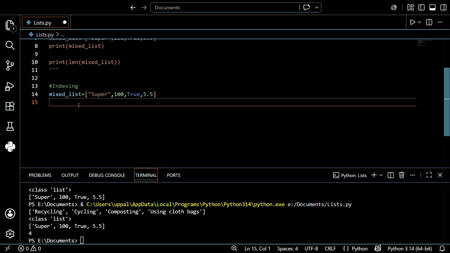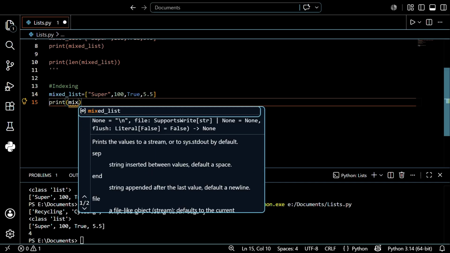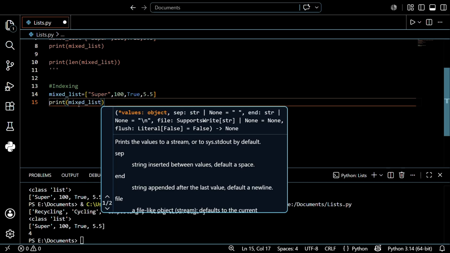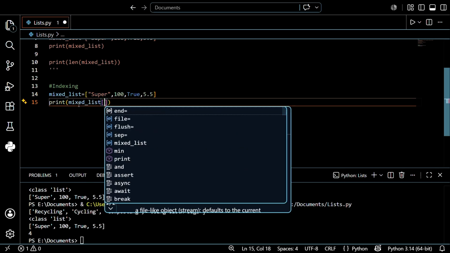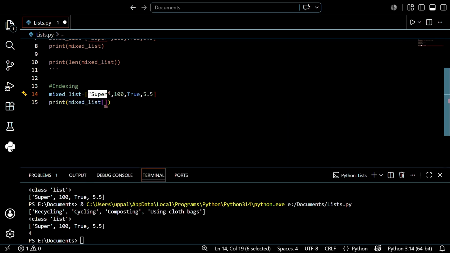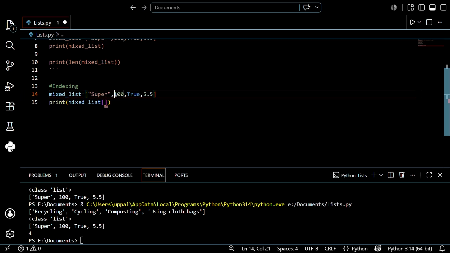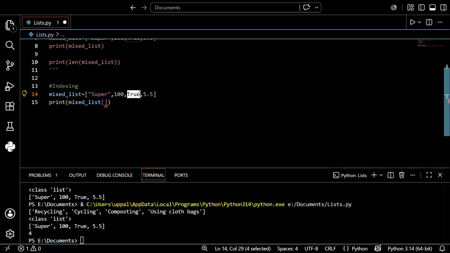So let's see what is happening. Just write a print statement, write the variable we stored, and write the particular position in square brackets. See, super is in position 0, right? And 100 is in position 1, 2 is in position 2, and 5.5 is in position 3. So any list starts with position 0 only, guys.